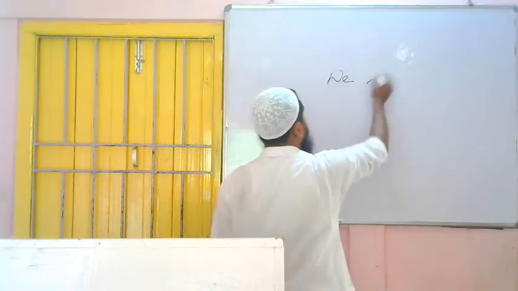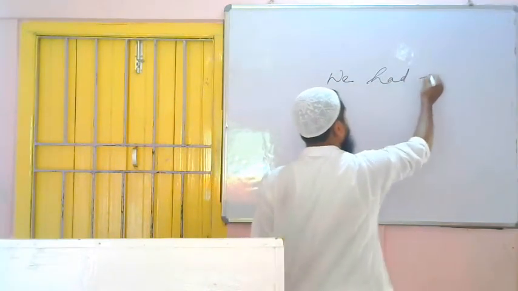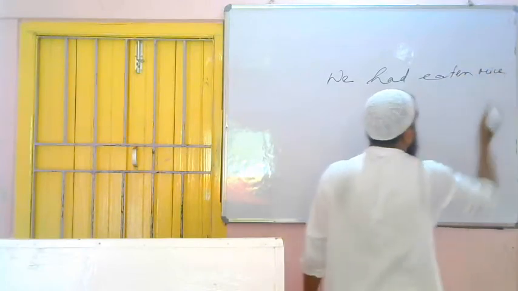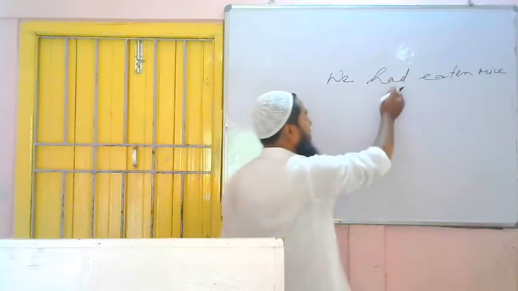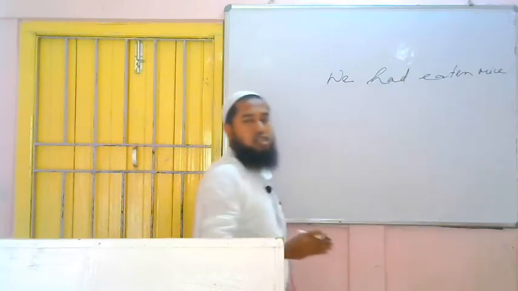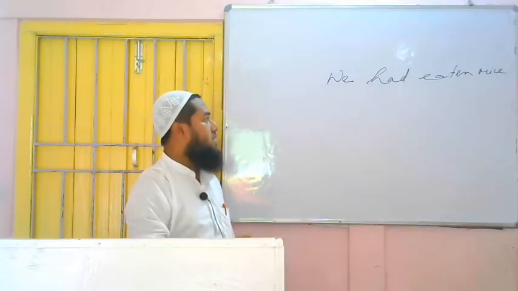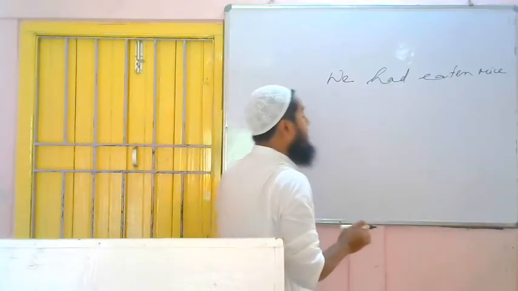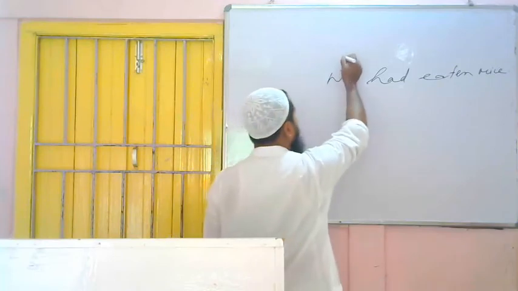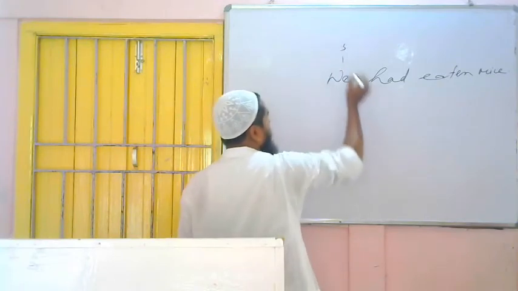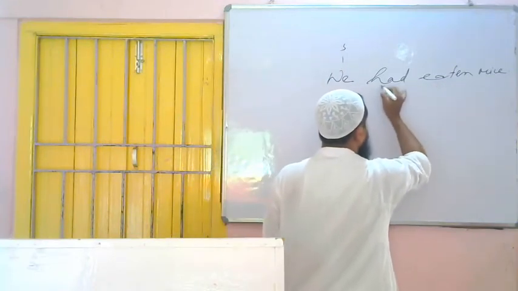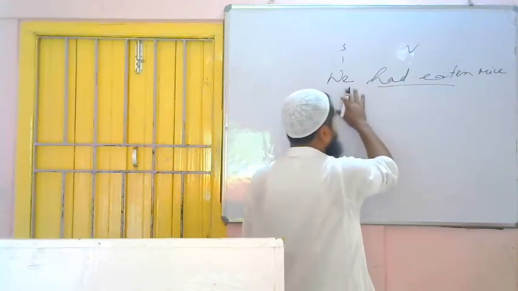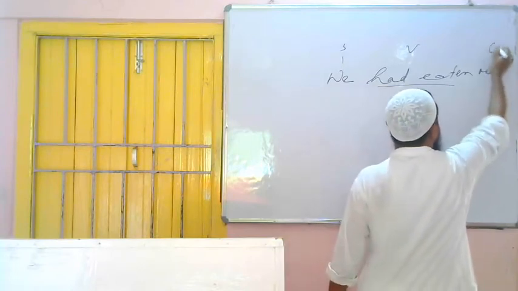We had eaten rice. This is a sentence of past perfect because we got had and the third form of the verb eat, which is eaten. So this is a sentence of past perfect tense. Now we have to change the voice. What to do? We have to bring the object in place of the subject. Before that we have to find out three things: subject, verb and object. Which one is the subject? We are telling about we, that's why it is the subject. The action word is eat, so here the verb is had eaten, and the action of the subject is falling on whom? Rice. So this is the object.